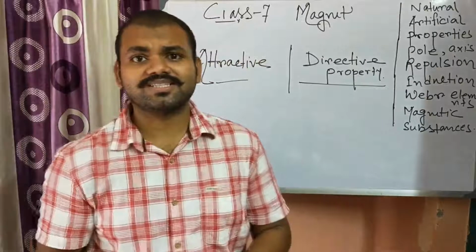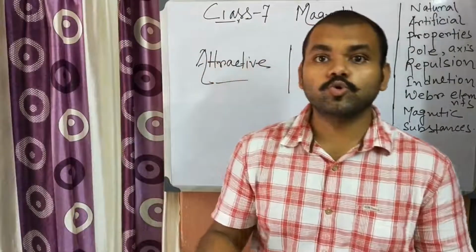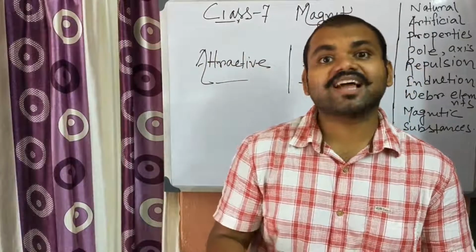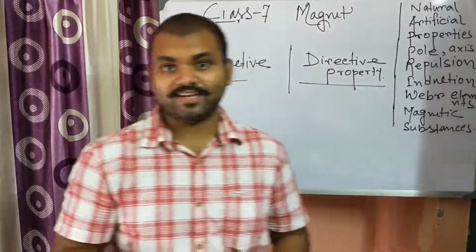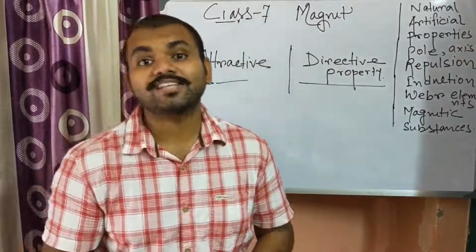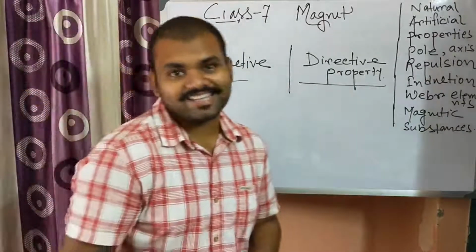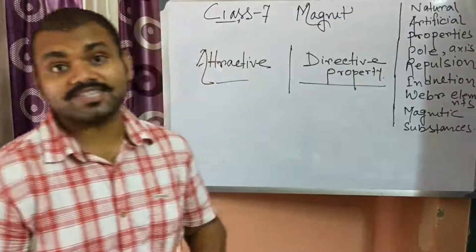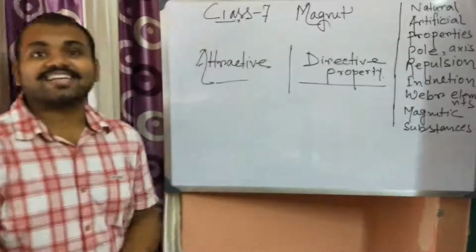Substances like copper, gold, wood are not attracted by the magnet, and you can't turn them into a magnet. That's why they are known as non-magnetic substances.